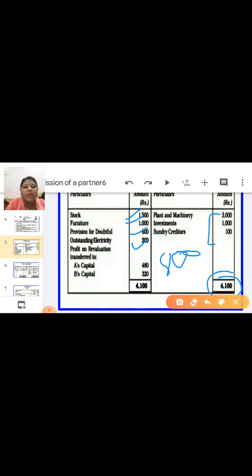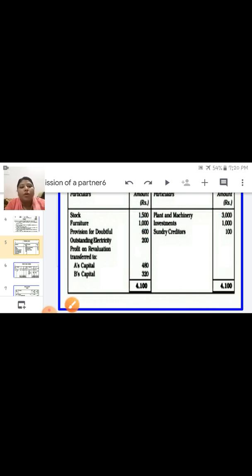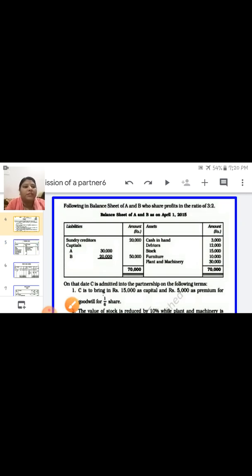So profit on revaluation, it means debit side is short, so write down profit on revaluation 800. You have to distribute it among the old partners in the old ratio. The old ratio in the question is 3:2. So 800 you have to divide in 3:2. Okay, so revaluation account is completed.